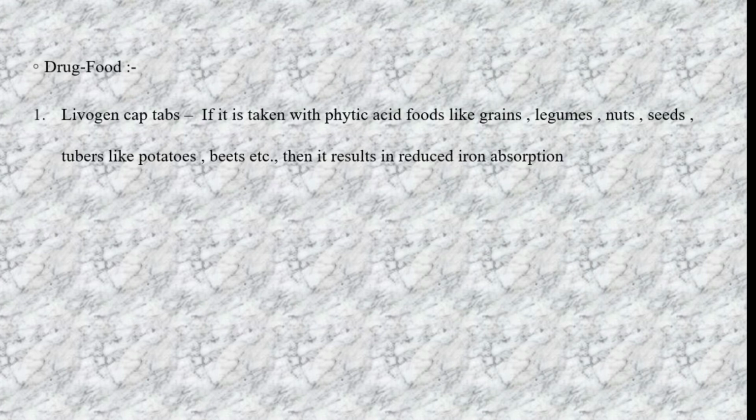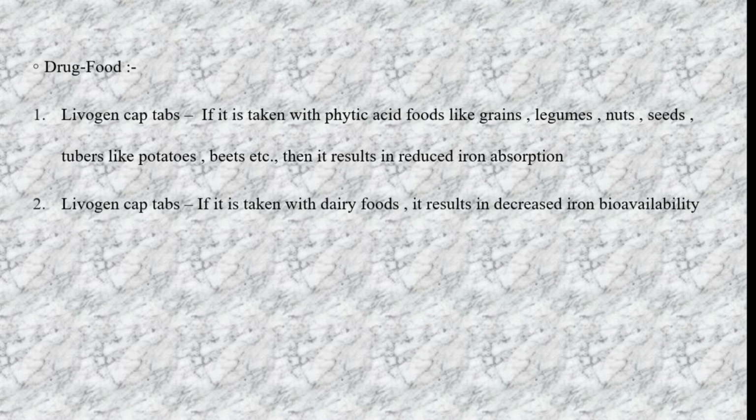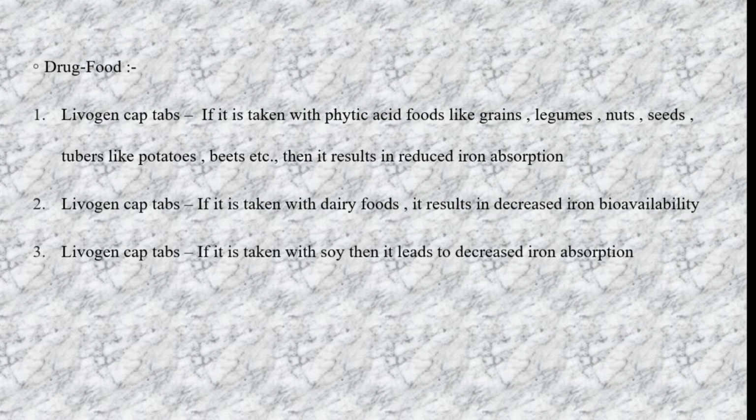And when coming to the drug-food interactions, Levogen cap tabs have some. If taken with phytic acid type foods like grains, legumes, nuts, seeds, potatoes, and beets, the iron absorption will be decreased. So while taking Levogen cap tabs, we should avoid these foods. Again, if Levogen cap tabs are taken with dairy foods, they will decrease the iron bioavailability. And if they are taken with soy or any kind of soy protein, this will lead to decreased iron absorption.